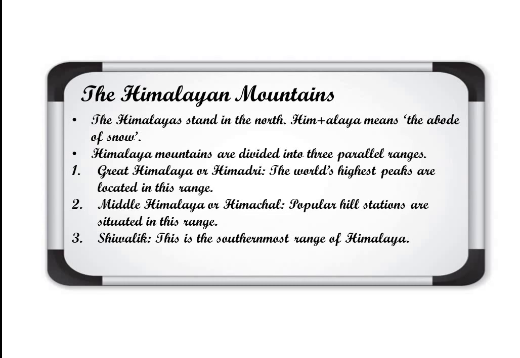So these are the three parallel ranges of Himalayan mountains. One of the physical features is covered now. Now the second one, that was the northern Indian plains. As for plains, you know very well how we define them: large stretches of flat land are known as plains. Clear? In the previous chapter we had already covered the meaning of plain.